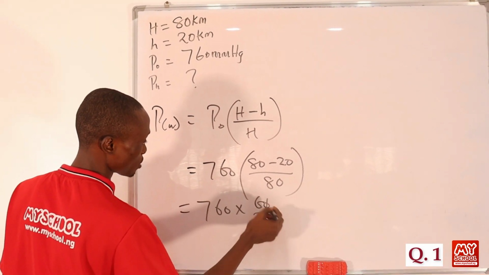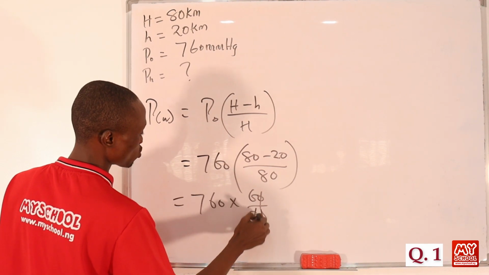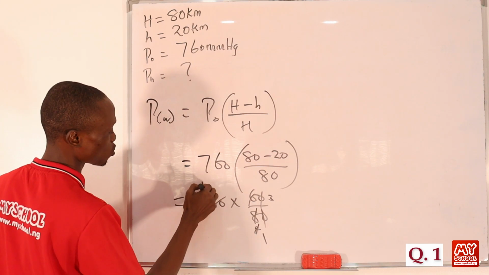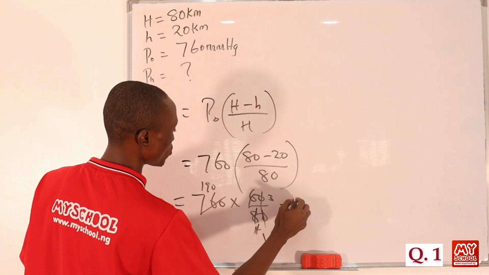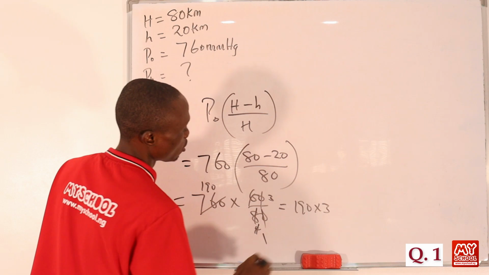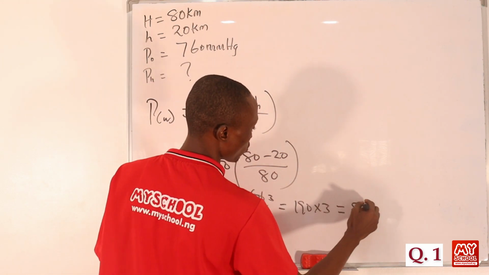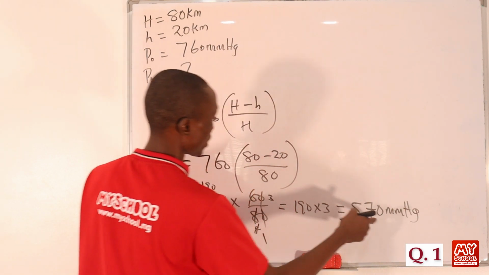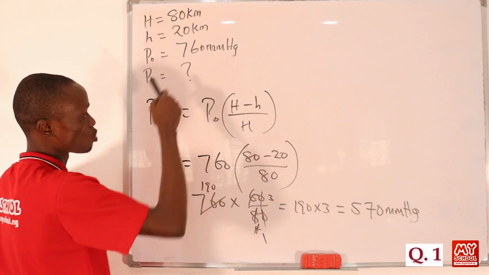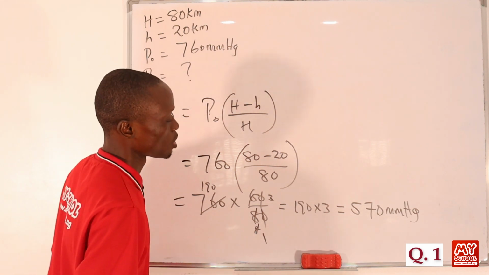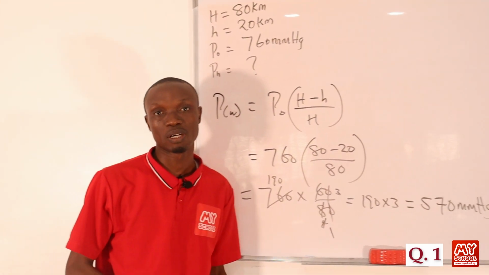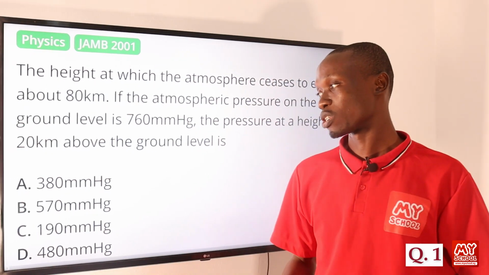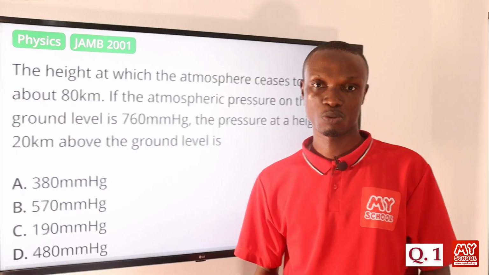So 0 can cancel out 0 here. 2 here will give us 4, 2 here will give us 3. 4 here is 1, and 4 here will give us 190. So that will be 190 times 3, which is equal to 570 millimeters of mercury, since we are calculating the pressure at 20 kilometers above the ground. So let's return to the board to pick the correct answer to this question, and that is option B, 570 millimeters of mercury.